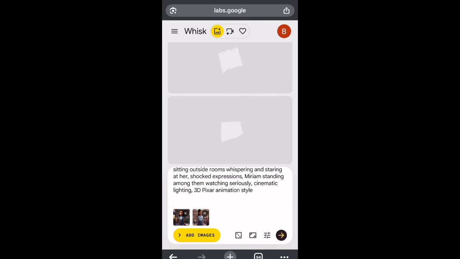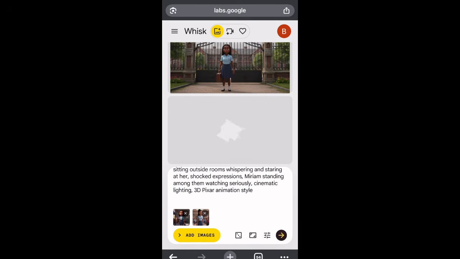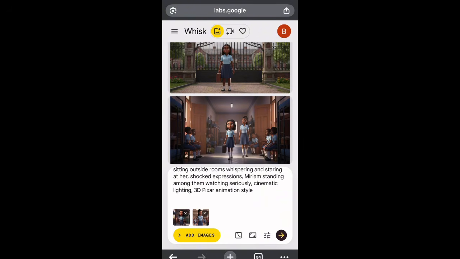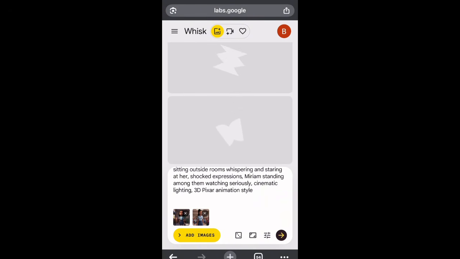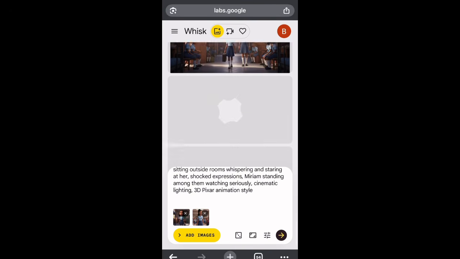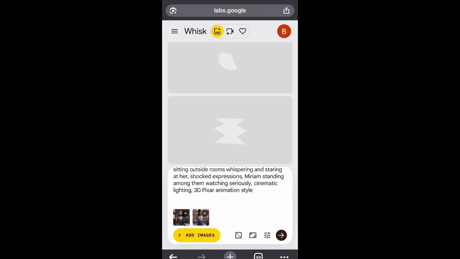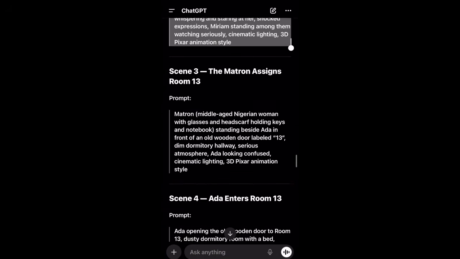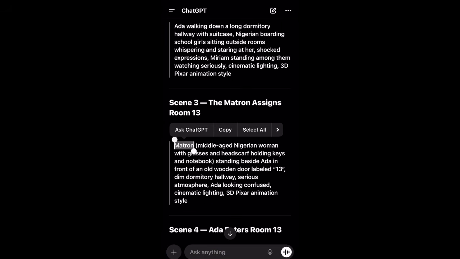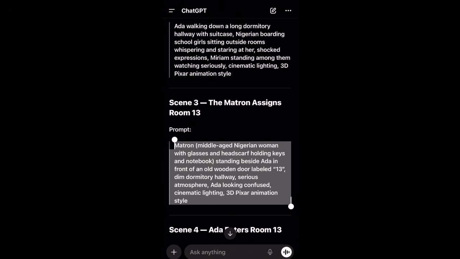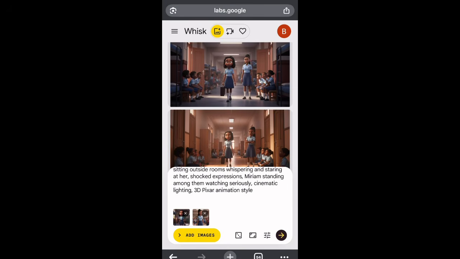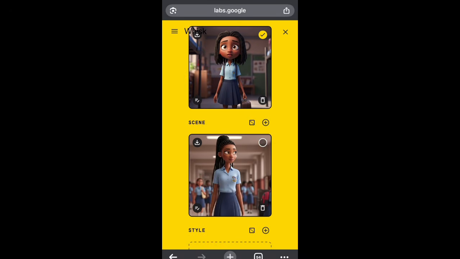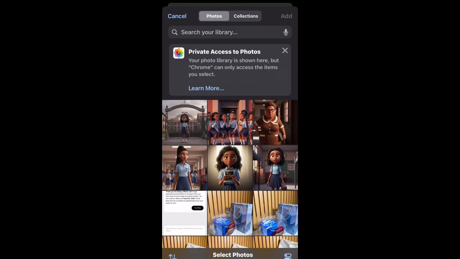So if you're doing your story for TikTok, Facebook, you can actually still use this one, or you can use the portrait size. The portrait size is for that, but me, I'm using this for YouTube, so that's why I'm using this size. So now take a look at this. You can see how Ada is actually consistent if you've seen the character. So I'm just going to do the same thing. Just check where this person needs to be in. I'll just go and select the person where Ada does not have to be there. I remove Ada from the picture to get where Ada has to be there. I put Ada back.